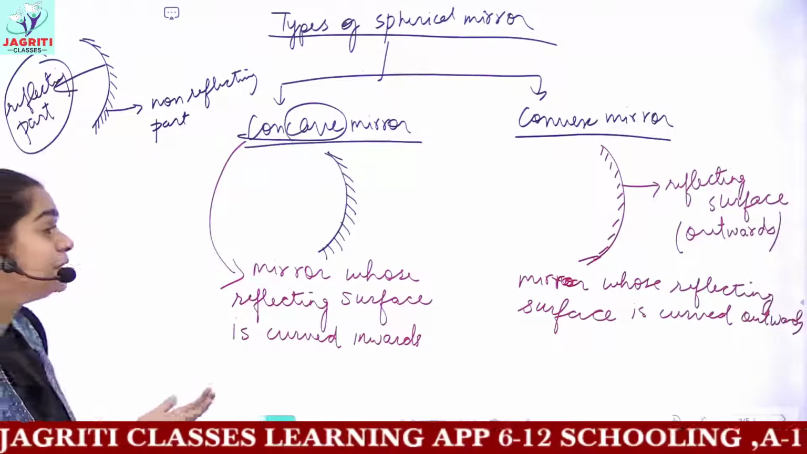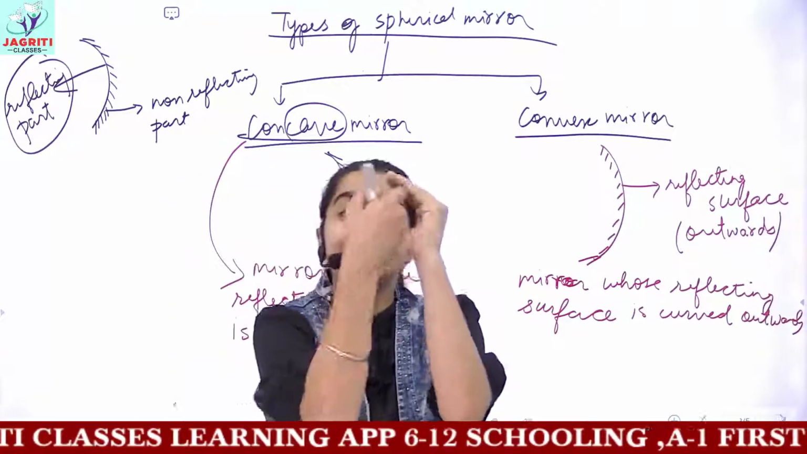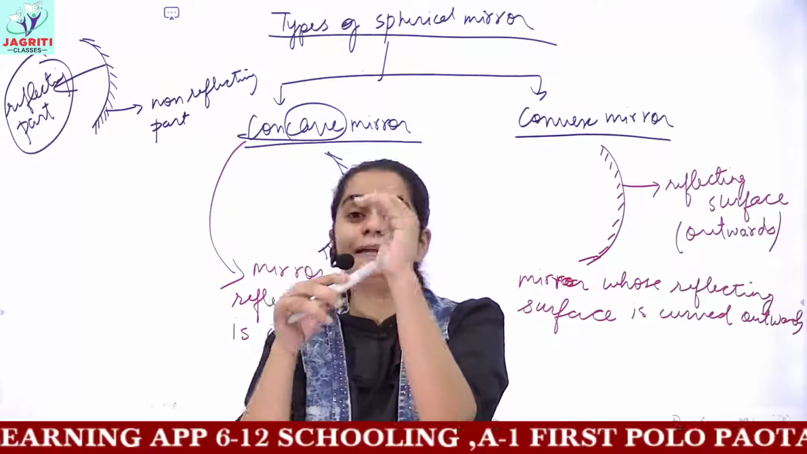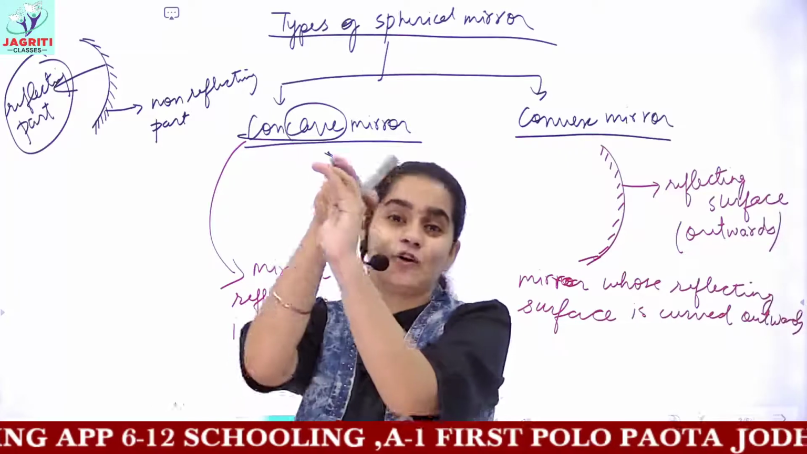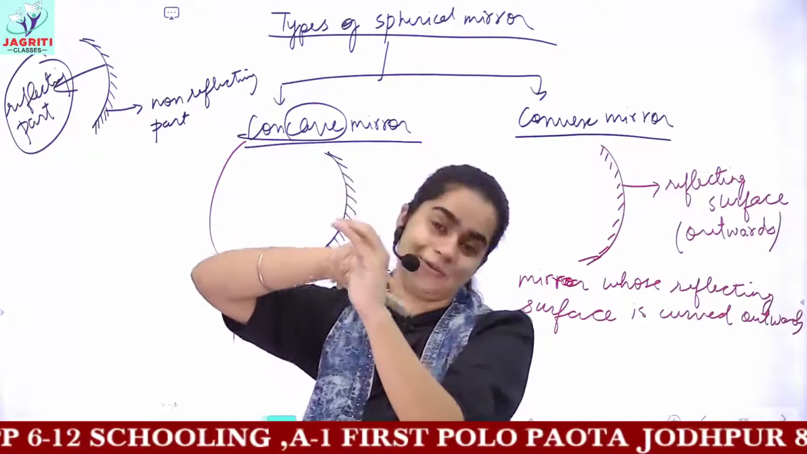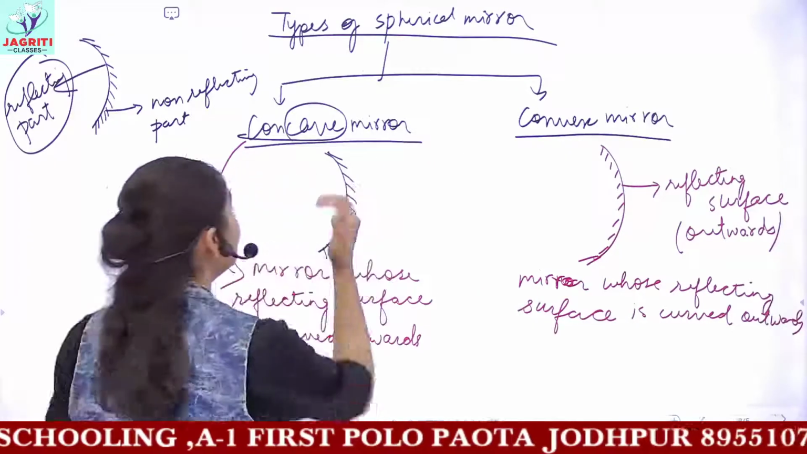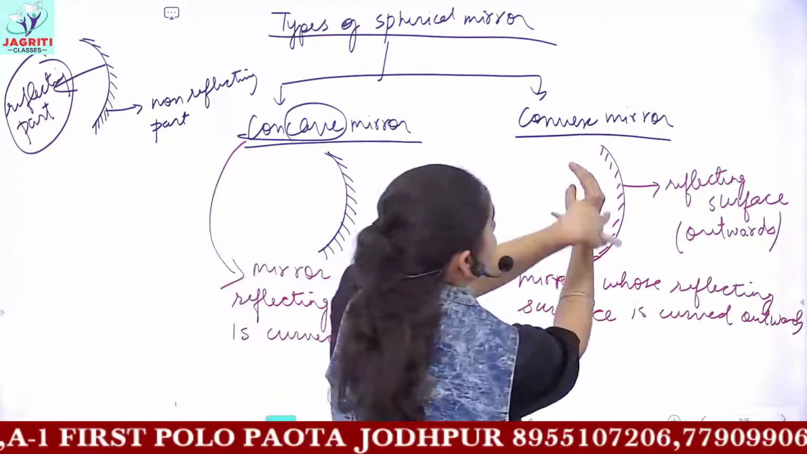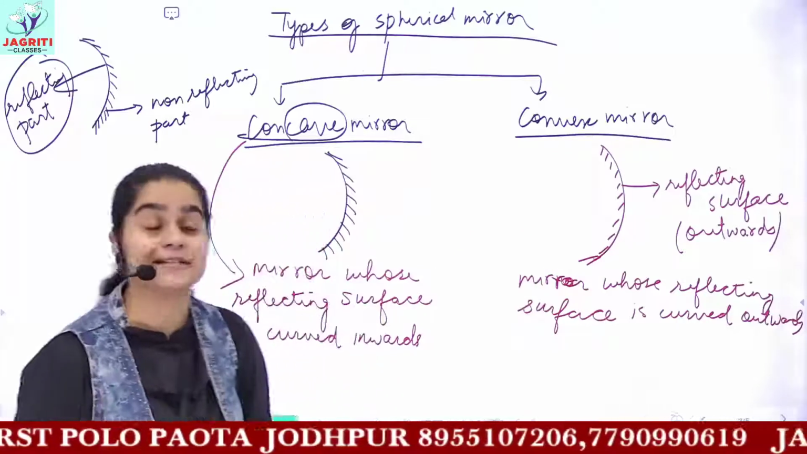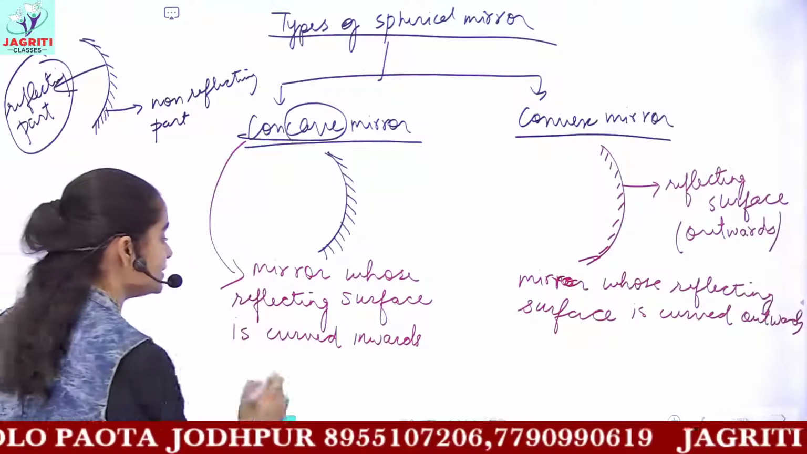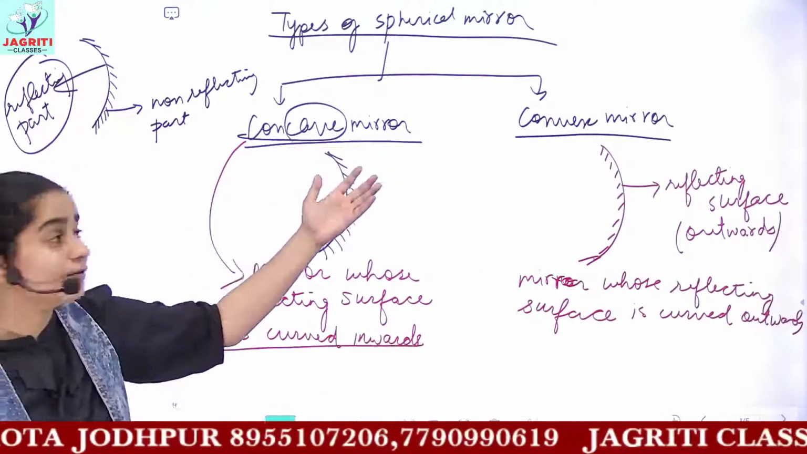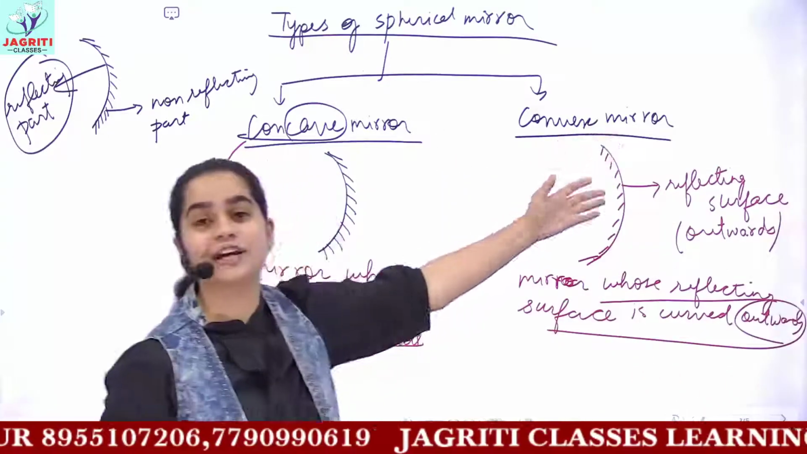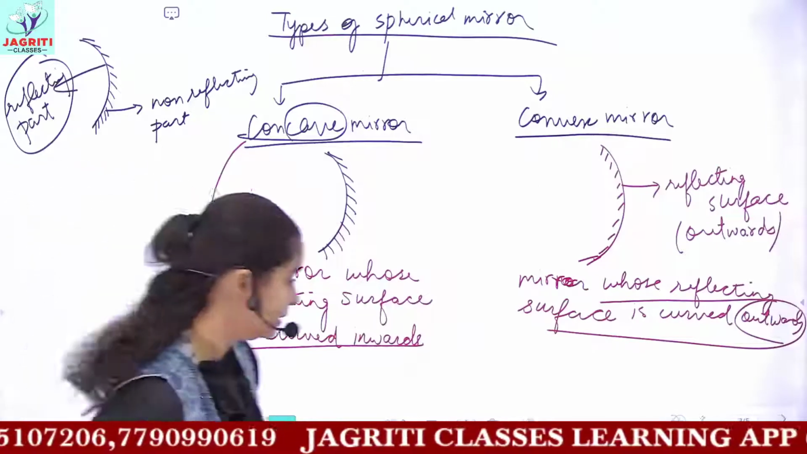How can you remember? Concave means a cave-like structure. When you fold your hand, the cave-like structure which you get is for concave mirror, and the convex mirror is the outer portion. In this way you can remember the concave mirror has an inner reflecting surface and convex mirror has an outer reflecting surface. So the mirror whose reflecting surface is curved inwards is concave, and the mirror whose reflecting surface is curved outwards is known as a convex mirror.